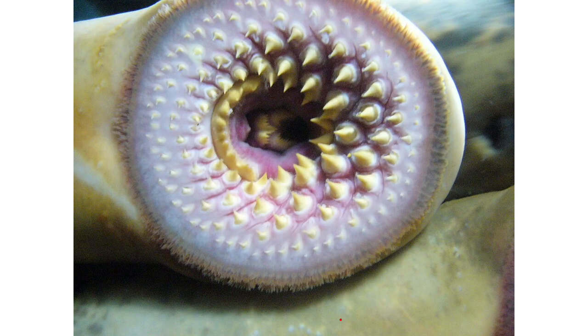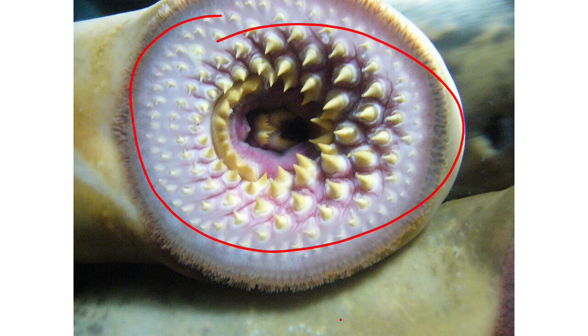So this is their mouth. They have a round mouth. Can you see? They have a round mouth, hence they are called the cyclostome. That is cyclo, which is circular, and stoma, which is the mouth. So they have a cyclostome. They are under the order cyclostomata. You understand? So they have a round mouth.